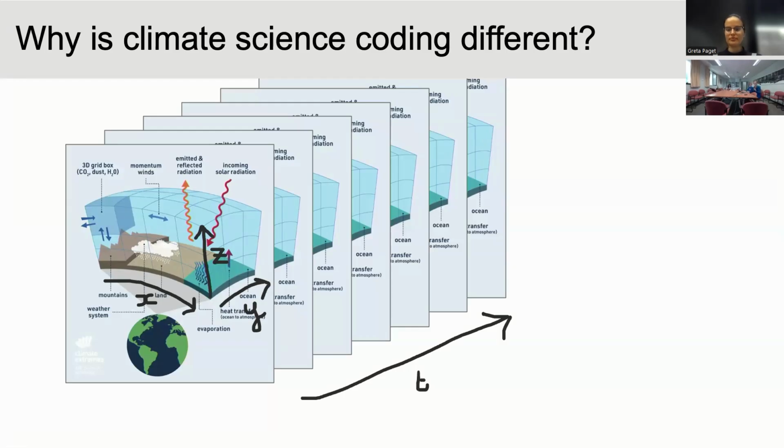And it's really annoying to try and keep track of what different axes are. And so the biggest thing that Xarray does for climate science coding is labeling those different dimensions. So instead of having direction 1, 2, 3, 4, you can say, well, this thing is longitude and this thing is latitude and this thing is height or pressure or whatever. And it takes that strain off you as a human into something that the computer's keeping track of.